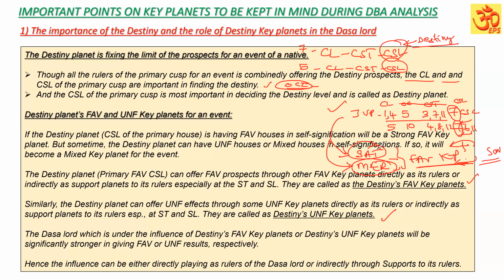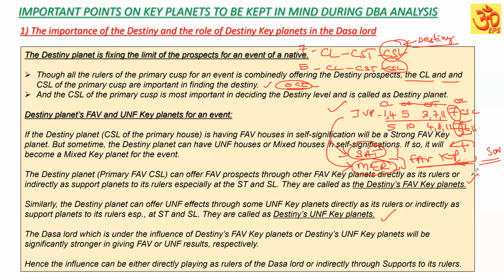If it is present, the Dasa Lord's favorable strength will be increased. Similarly, if the Dasa Lord has Mercury and the Sun in its rulers or in supports, its unfavorable strength is going to be increased.